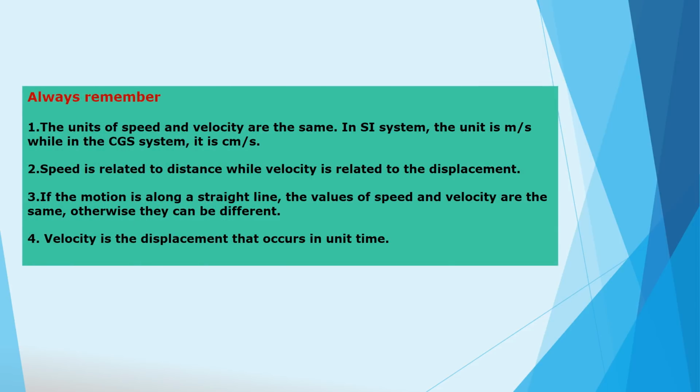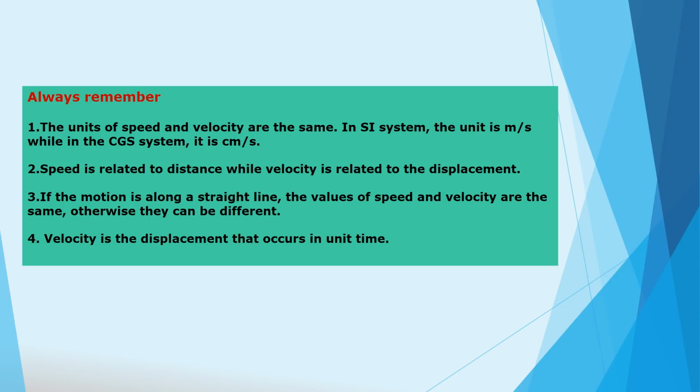Next, always remember, the units of speed and velocity are the same. In the SI system, the unit is meter per second, while in the CGS system, it is centimeter per second. Why are the units of speed and velocity the same?